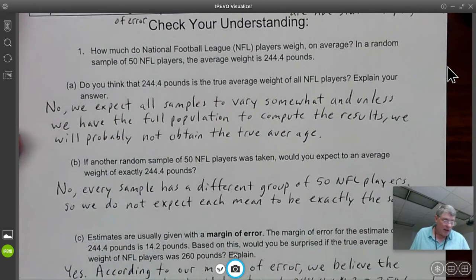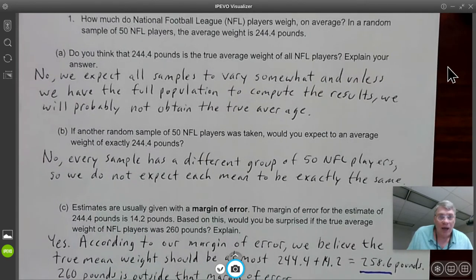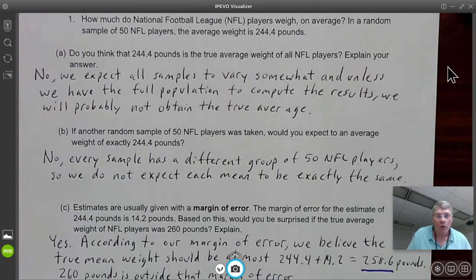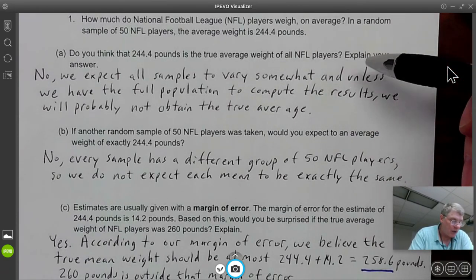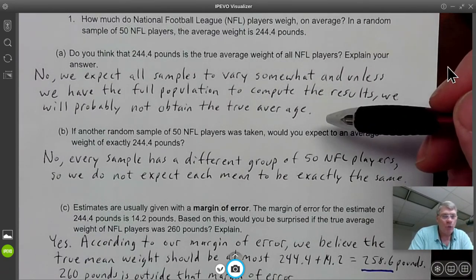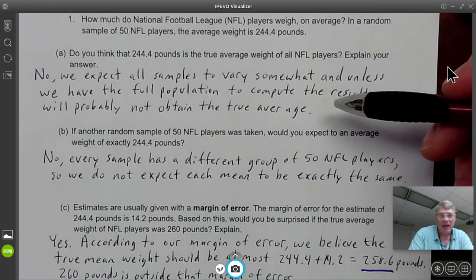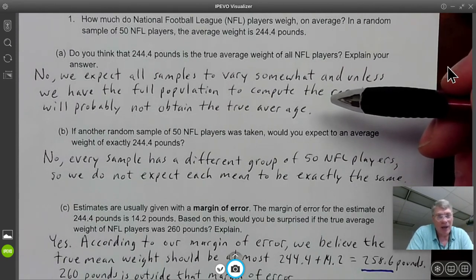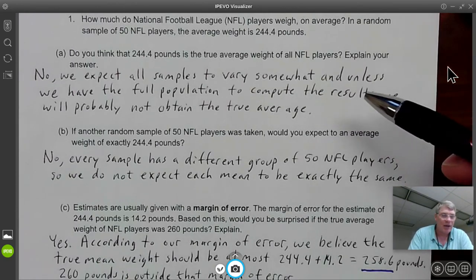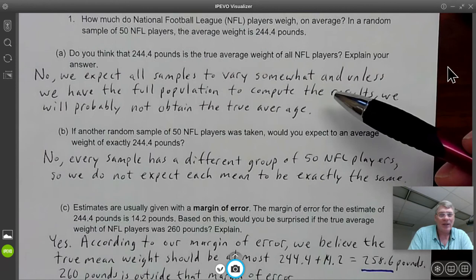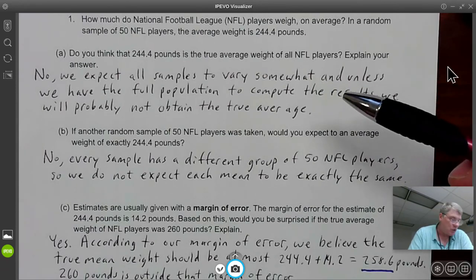So moving on to this NFL football player one, you've got 244.4 pounds as the average weight that they found in this sample of 50 NFL players. Now it says, do you expect that would be the true average of the NFL players? And no, we don't. It's a sample. We know that our sample is not going to be the exact average. It is possible. Anything's possible. We may have hit one that just happens to give us the exact average, but it's likely that it's not the exact average. It's just an approximation.